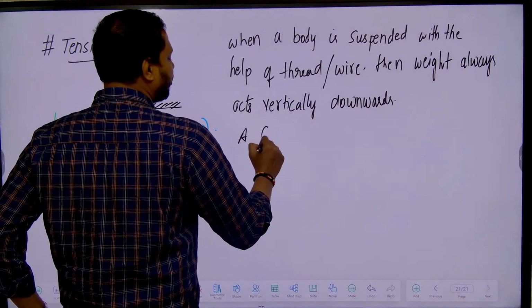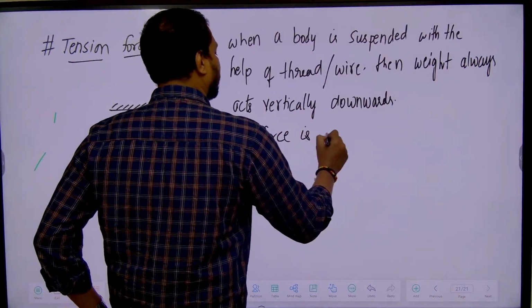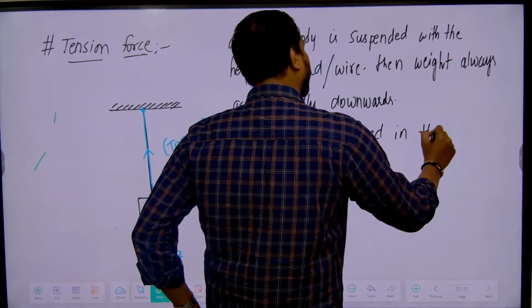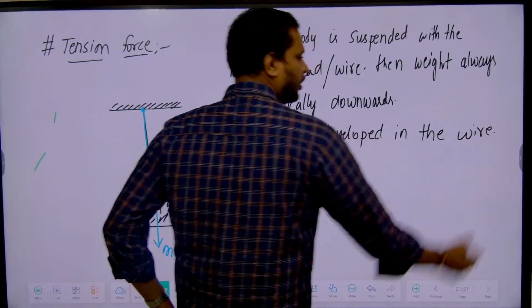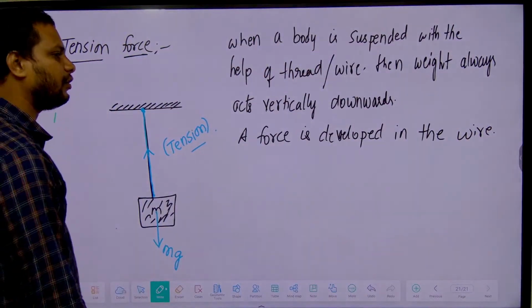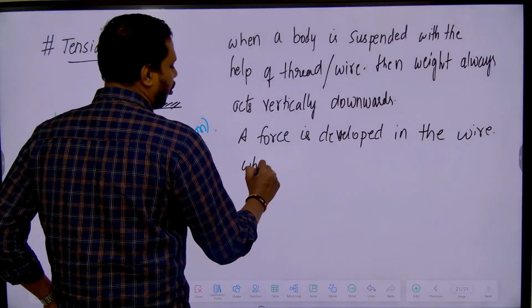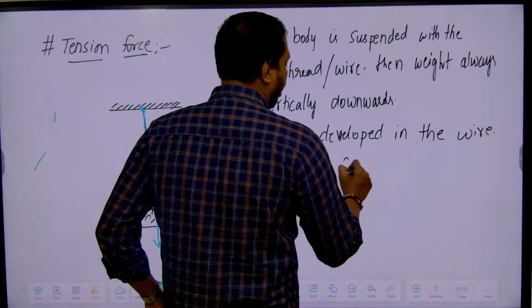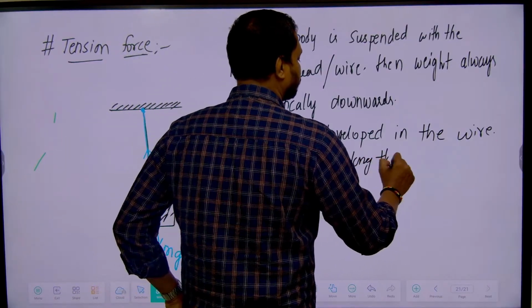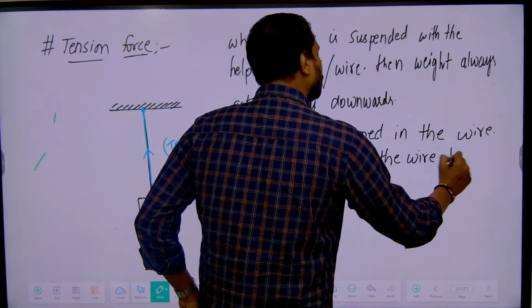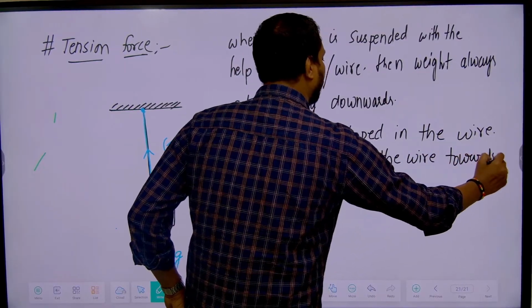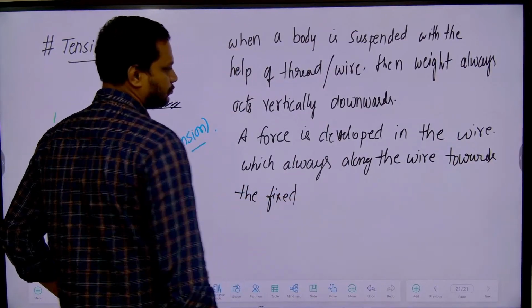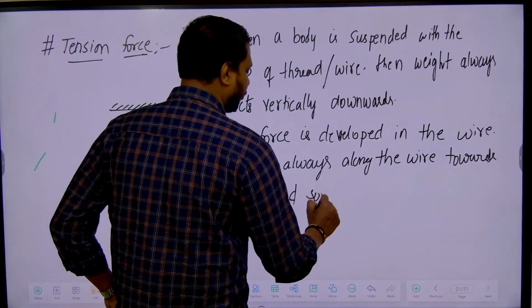A force is developed in the wire, which is always along the wire towards the fixed point or fixed support.